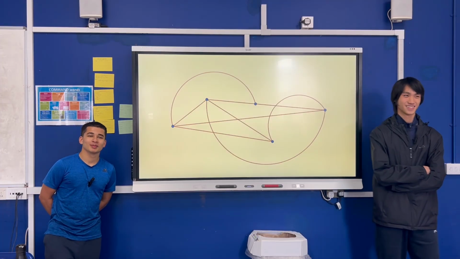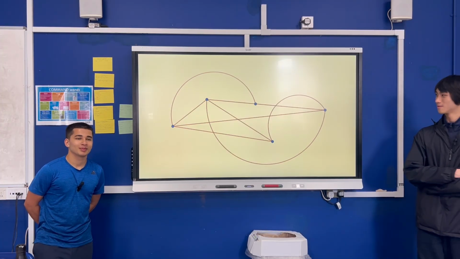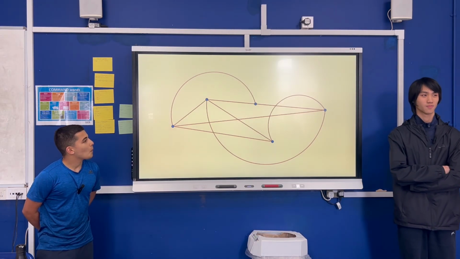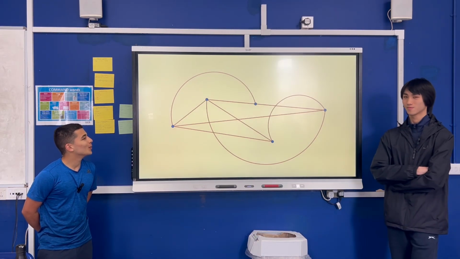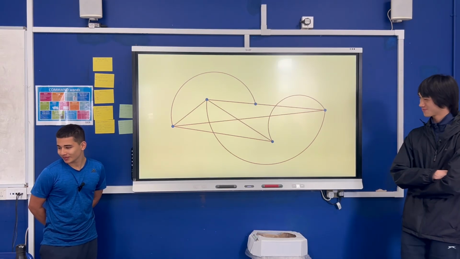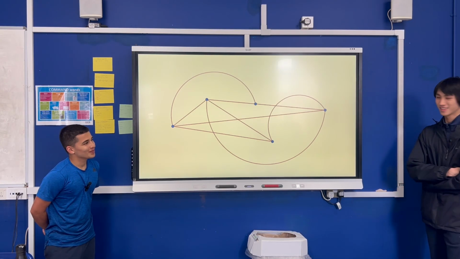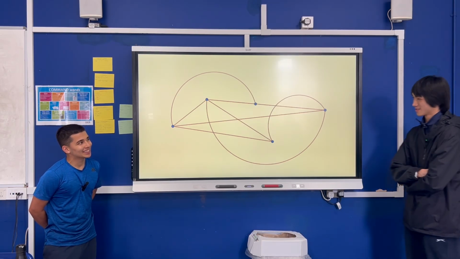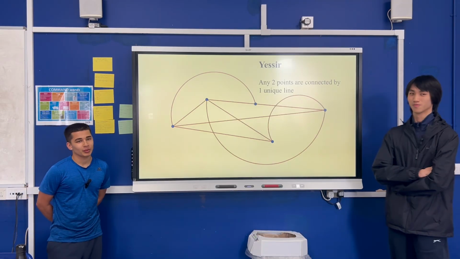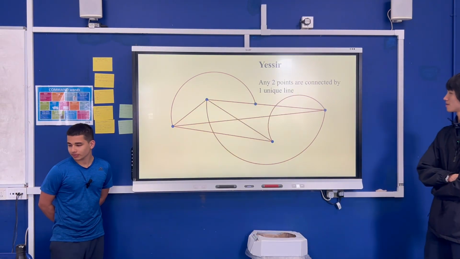No. Same thing, but there's probably more collinear points. There's a point which is collinear to two others, isn't there? Wait, no, it's true. Oh, it's incident geometry. There's no two points that have different lines, right? Is there a point that's collinear to two others? On that straight line, that segment? It doesn't discount it from being incident geometry. Oh, any two points are connected by a line. Yes.